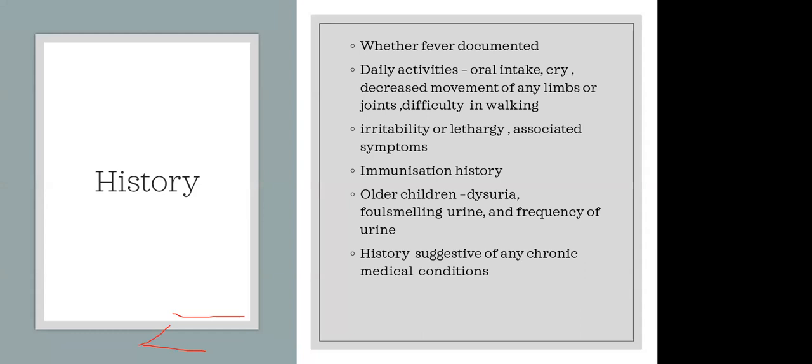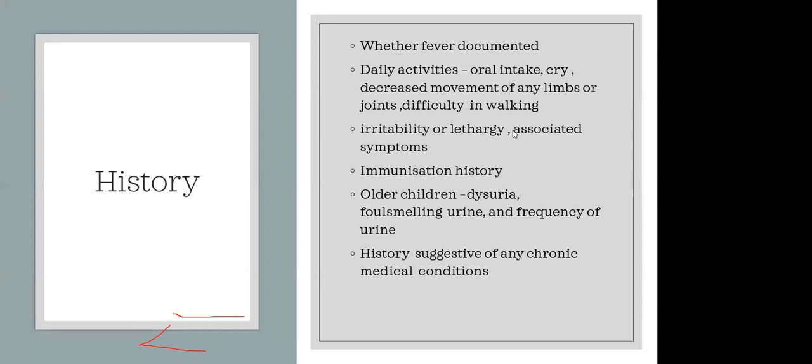And the immunization history: as I mentioned in the previous slide, post-vaccination fever is common in this age group. So we have to ask for the immunization history, and specifically whether they received Hib or PCV vaccination, and whether they are fully or partially vaccinated. In older children, there may be a history of foul smelling urine, dysuria, and increased frequency of urination. Those may be the symptoms of UTI. So in older children, we can specifically ask for dysuria, foul smelling urine, or frequency of urination.